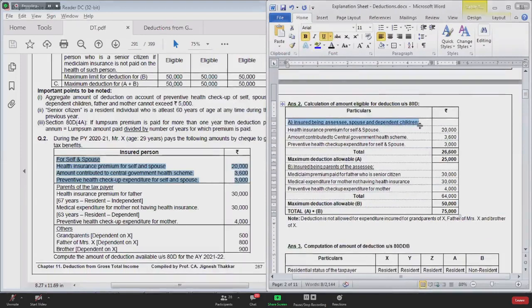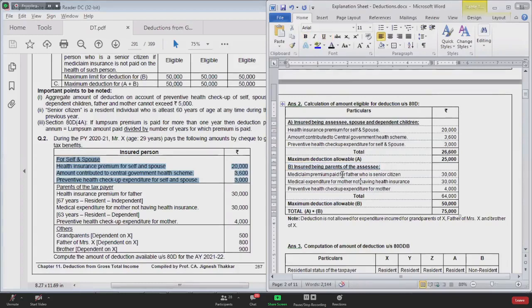Rizwan, the category is insured person being self, spouse and dependent children. Health insurance premium paid for self and spouse 20,000. Amount contributed to central government health scheme 3,600. Preventive health checkup 3,000. Total expenditure is 26,600. Deduction will be restricted to 25,000. Do you have any doubt in this? No, very good.